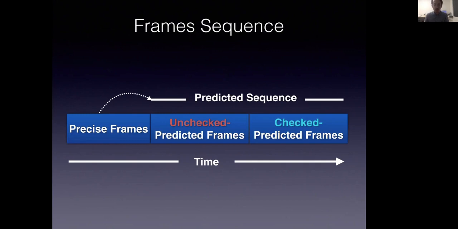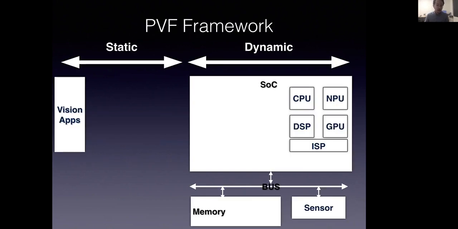In a small time slot, the first couple of frames are precise frames. The following frames are predicted frames, where some of them are checked against real frames, and the rest of them are not. We built our system on top of a conventional SoC, where it has multiple computing IPs connected to DRAM through a bus. There are two parts of PVF, the static part and dynamic part, to satisfy two goals of our systems.